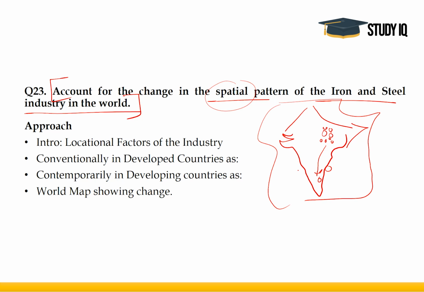Now coming to the approach. In the introduction, you can simply write about the iron and steel industry and the locational factors of the industry in very brief, because this is not the main part of your answer. Then conventionally, why it was in developed countries, and contemporarily why it has shifted to developing countries. This should be the structure of your answer.